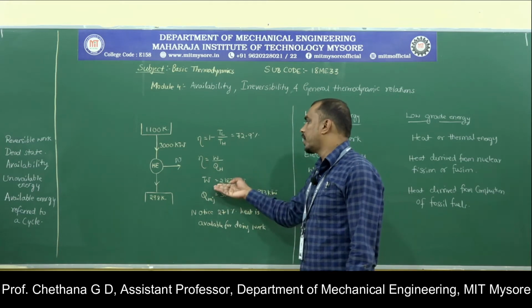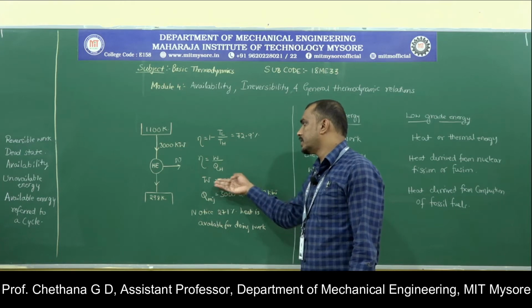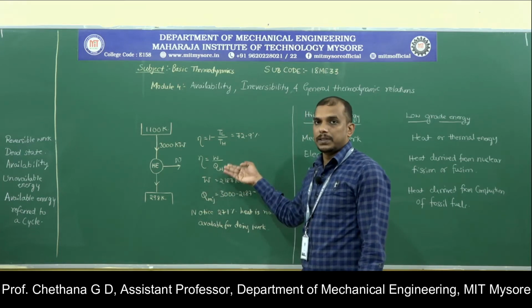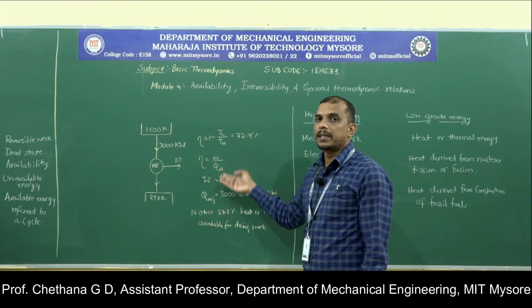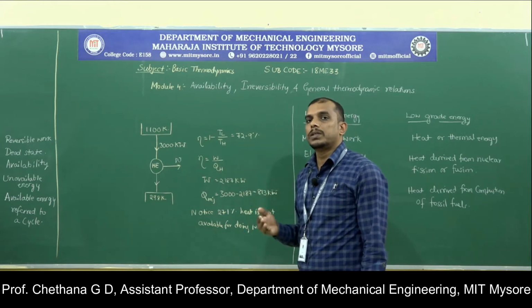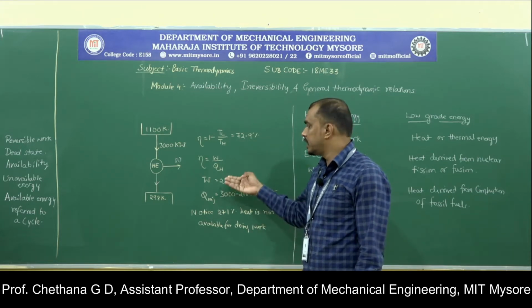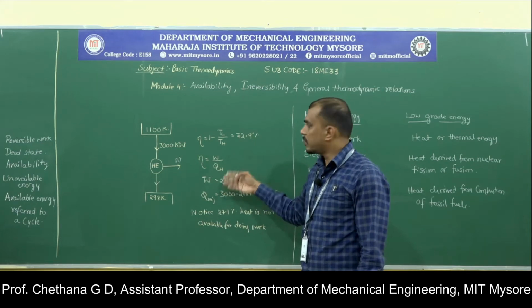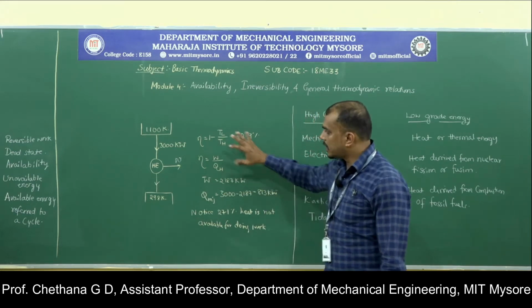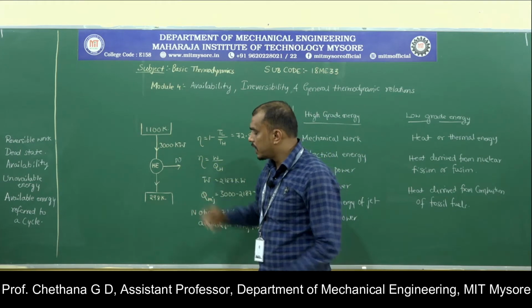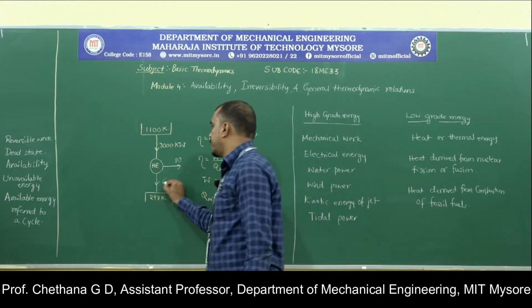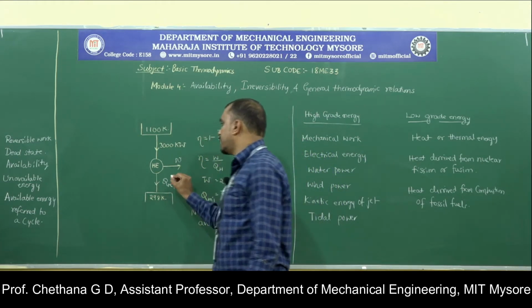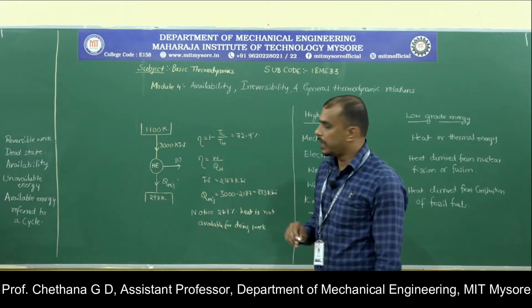On the other hand, this is the available energy. What is available energy? The maximum work which we can get is the available energy. The minimum heat which has to be rejected is nothing but the unavailable energy.